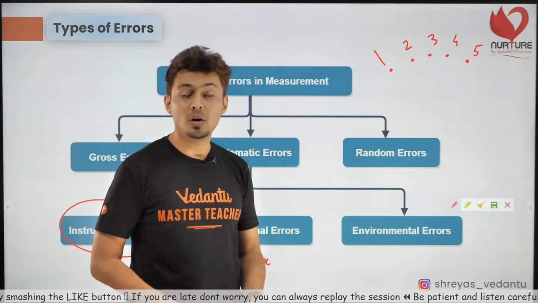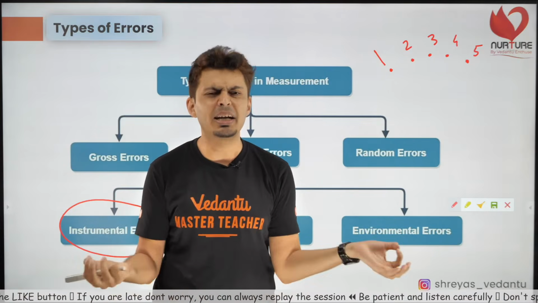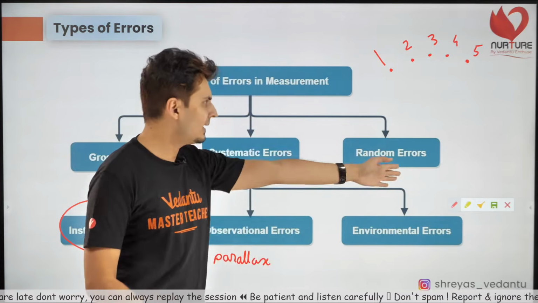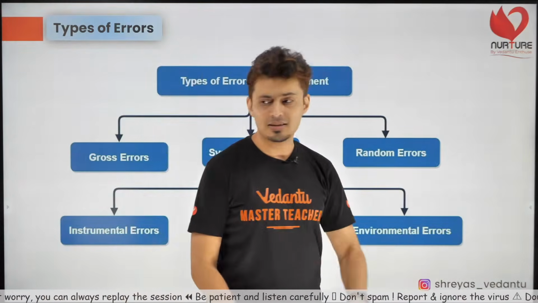Every time you take a reading, or a different person comes and takes the reading, it might be different for different weird reasons, weirdest of the weird reasons. That's why it is called a random error. I hope this is clear.